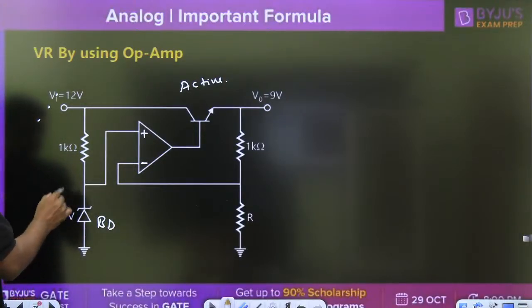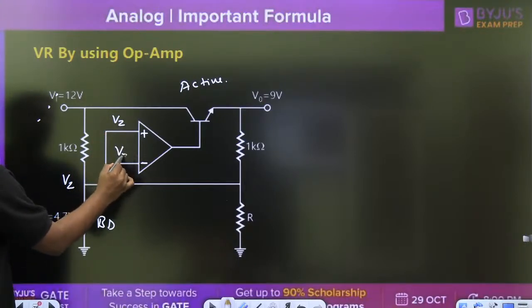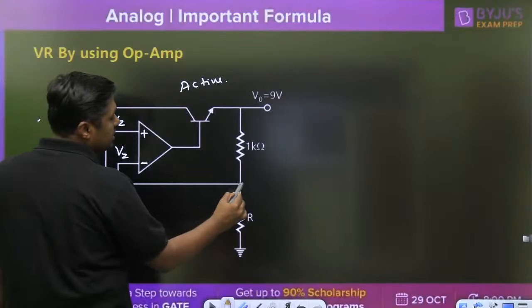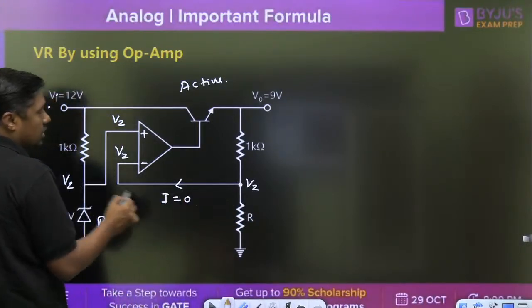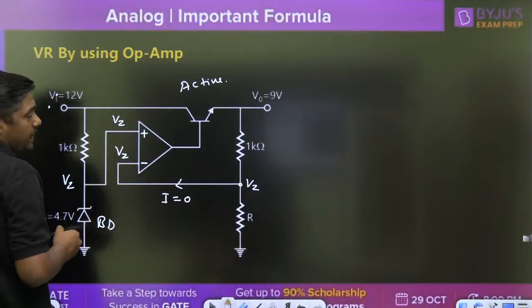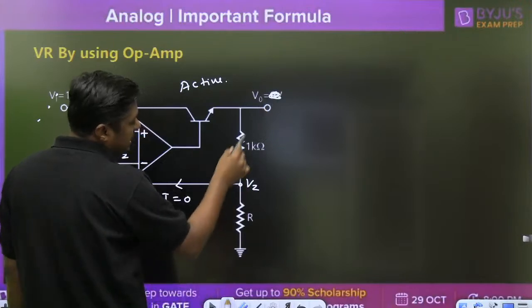So if it is VZ, then VP is equal to VZ, VN is equal to VZ, and therefore the voltage at this point is VZ. And what is the current entering into the operational amplifier? 0, because its input resistance is infinite. Then you can find the V0. What is the relation between VZ and V0?